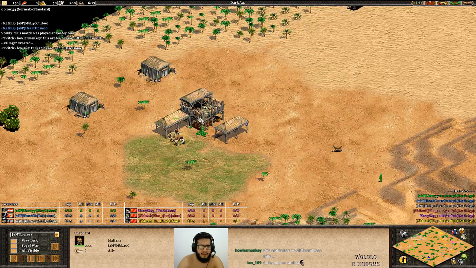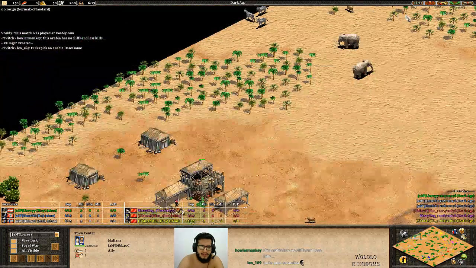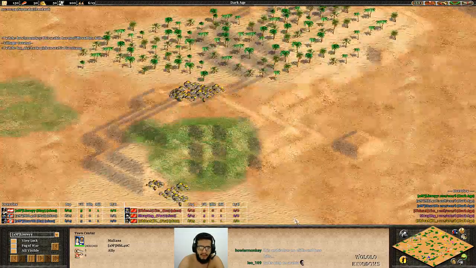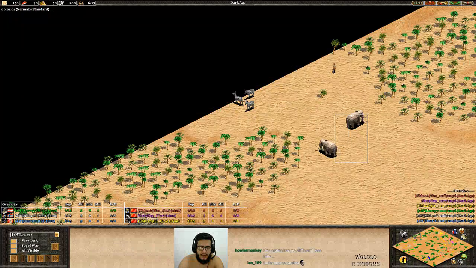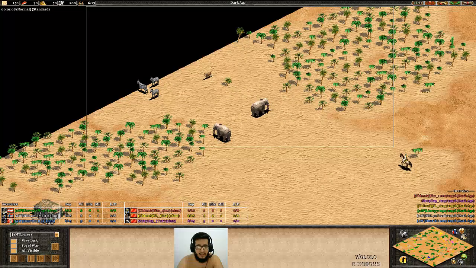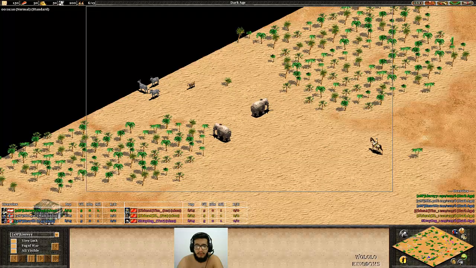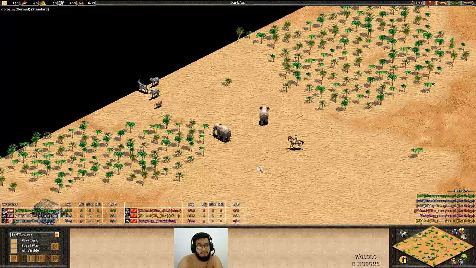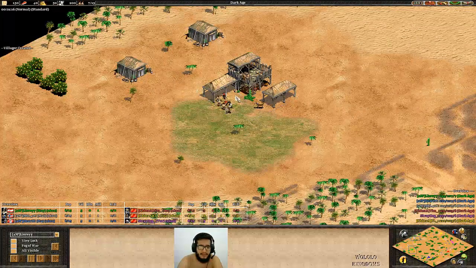So MBL here is playing with the Malians. That's of course an edited version of Arabia. I can see elephants instead of boars and zebras instead of deer, but to be honest, it doesn't matter. When I look at that, all that I see is food. So it's an Arabia, still with food.